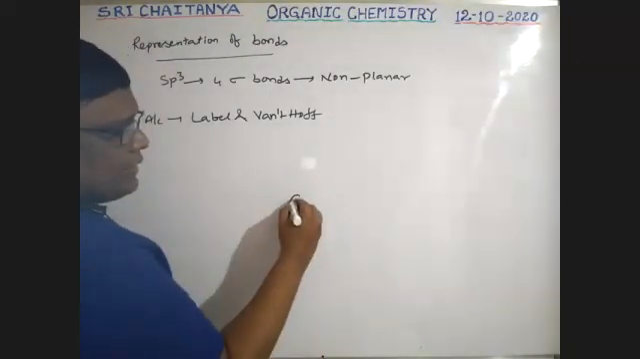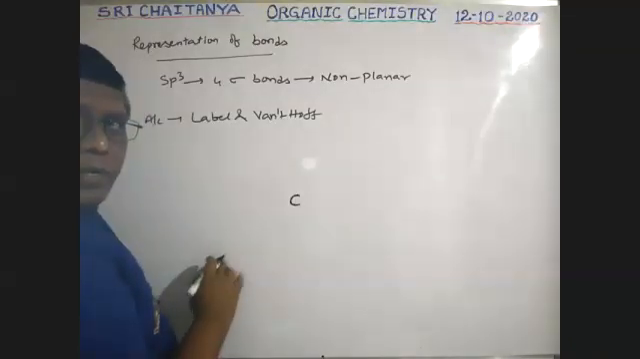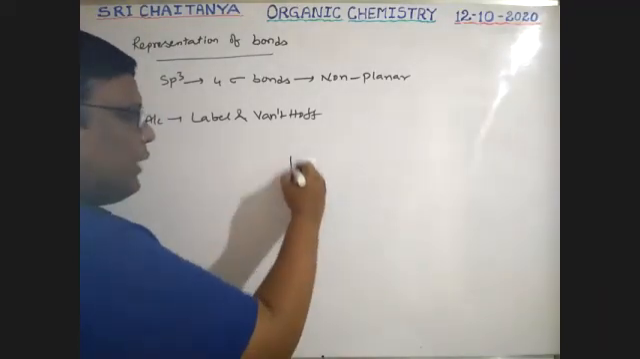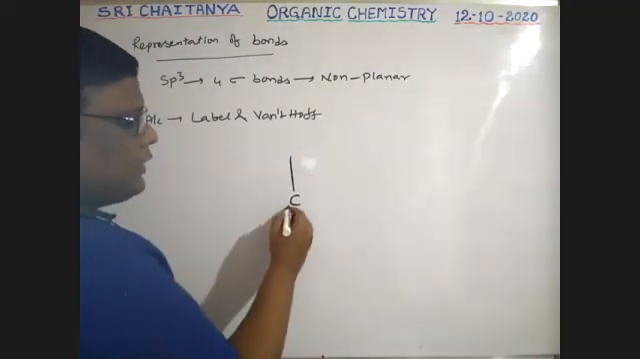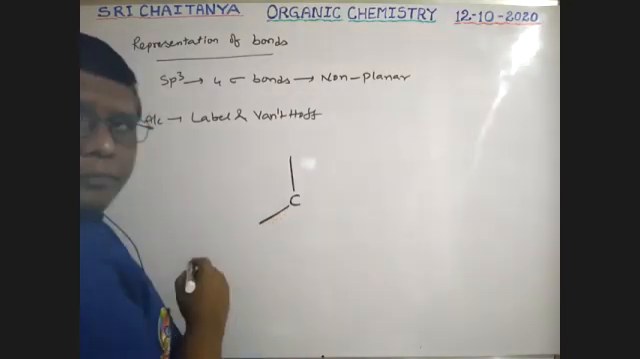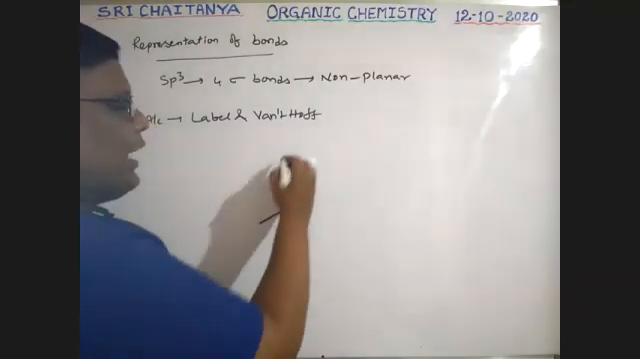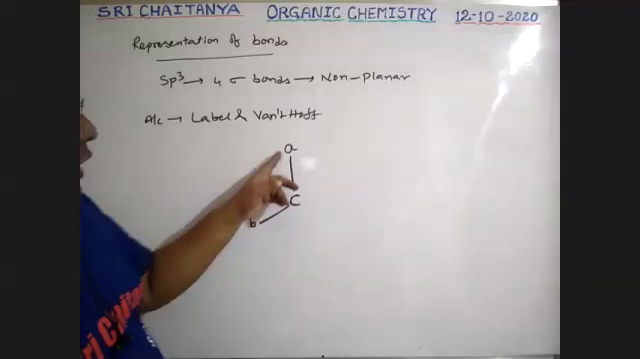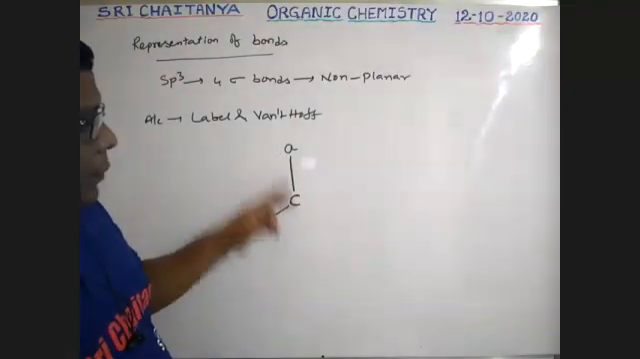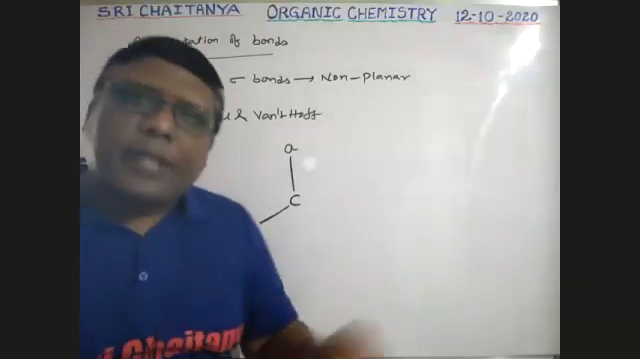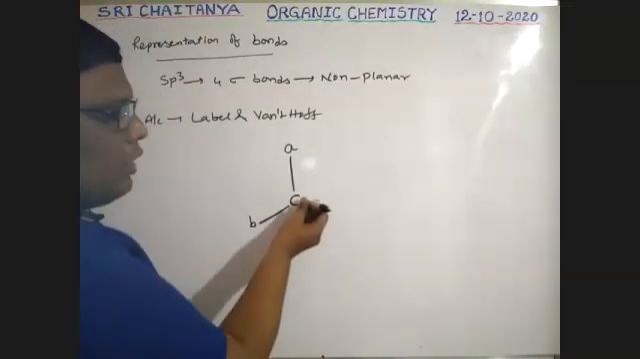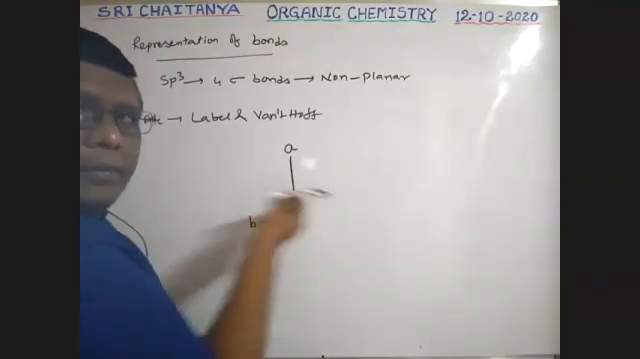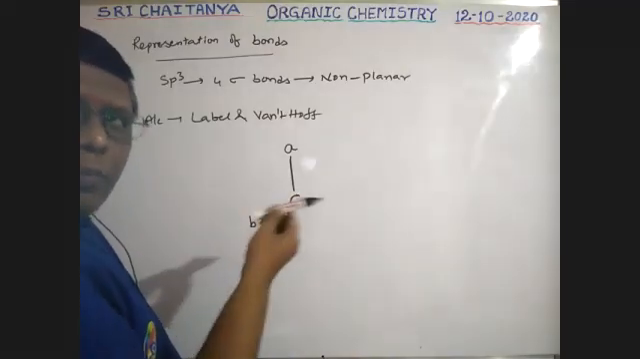This is carbon. It has 4 bonds. Among the 4 bonds, 2 bonds are in the plane of the board. These directly connected atoms, let us take this as A and this as B. So carbon is bonded with A and with B, and A and B are in the plane of the board. One atom is coming outside the board, and one atom is going inside the board.